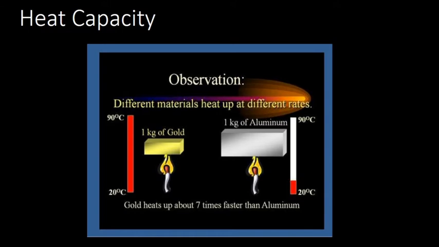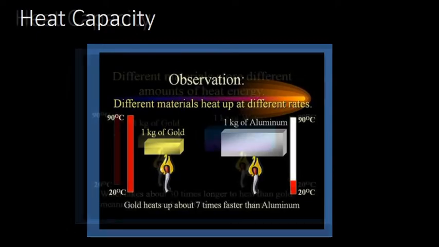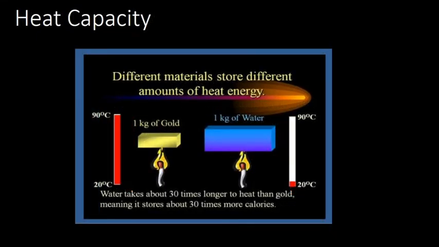If you heat both to attain the same temperature, that is 90 degrees centigrade, gold will take less time, whereas aluminium will take more time; gold heats up about 7 times faster than aluminium. So the amount of energy it absorbs depends on the nature of the substance. Similarly, how much energy can be stored is also different for different materials.